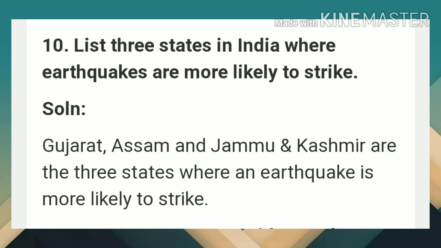List 3 states in India where earthquakes are more likely to strike. Answer is, Gujarat, Assam and Jammu and Kashmir are 3 states where an earthquake is more likely to strike.